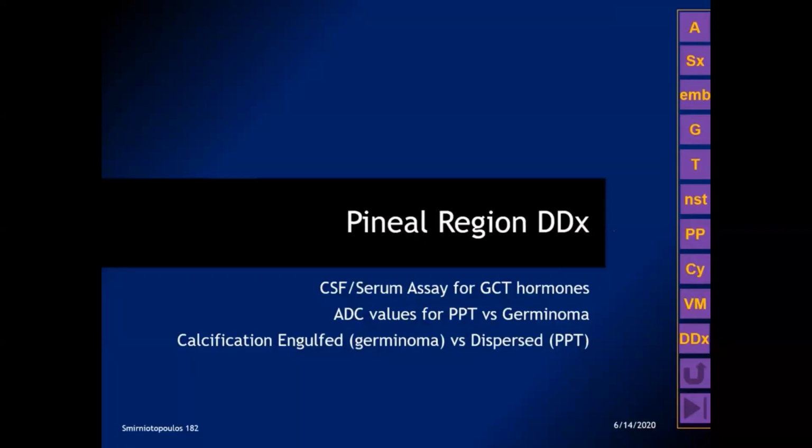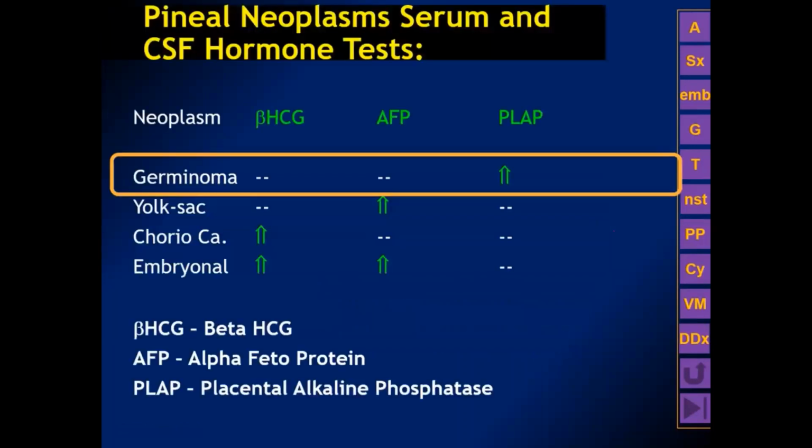The pineal region differential diagnosis, as we continue to emphasize, includes teratoma, germinoma, and also pineal parenchymal tumors. Perhaps the two most important ways to distinguish between a pineal parenchymal tumor and a germ cell tumor is whether we have dispersed calcification, which we see in pineal parenchymal tumors, and whether we have restricted diffusion, which is more commonly noted with pineal parenchymal tumors.